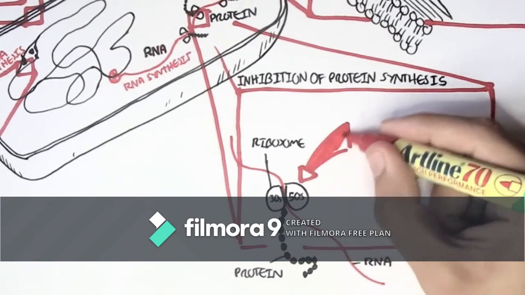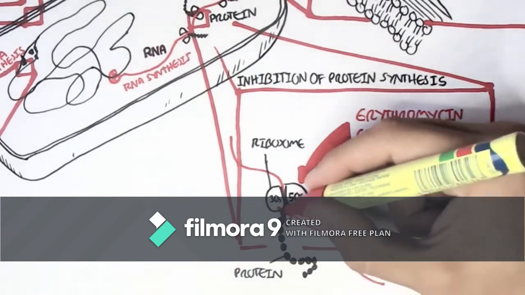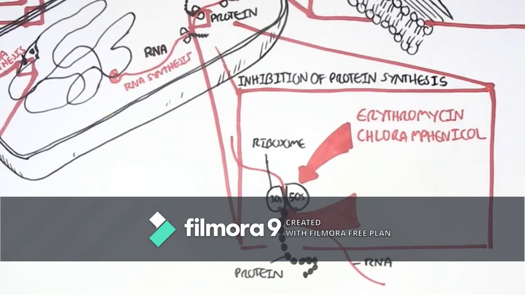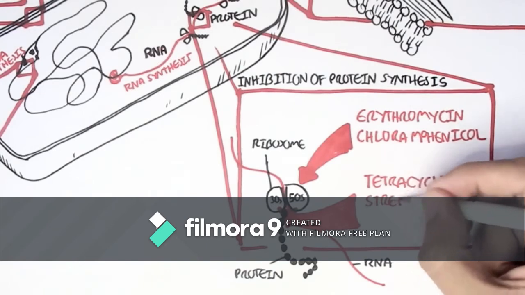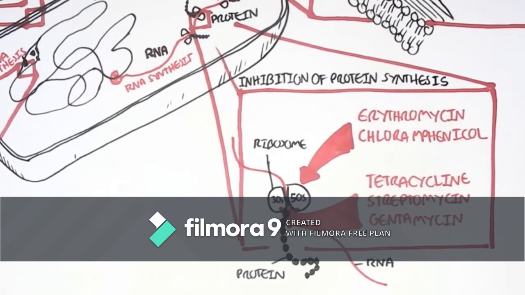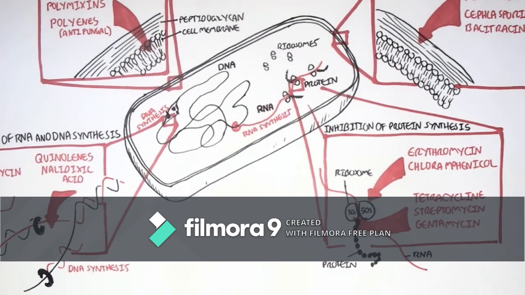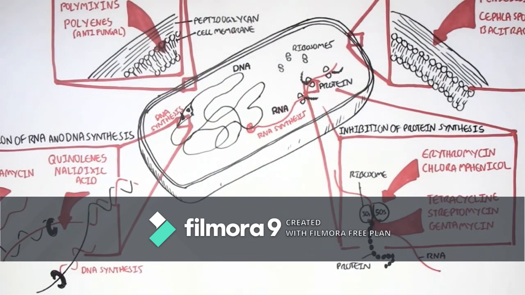Erythromycin and chloramphenicol target the 50S subunit, whereas tetracycline, streptomycin, and gentamicin target the 30S subunit. Either way, this will disrupt the ribosomes from making proteins, so the bacteria is pretty much useless. Thus, the bacteria can still be alive, but it is unable to make anything. And so, these antibiotics that target protein synthesis are bacteriostatic. They prevent bacterial growth.